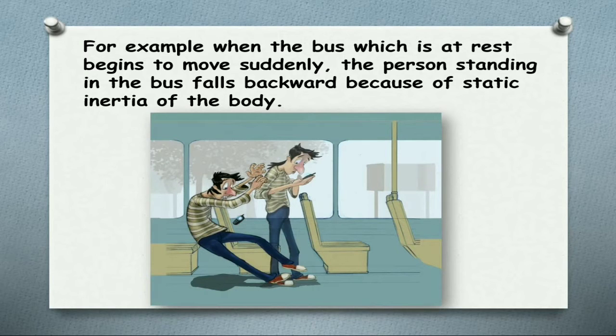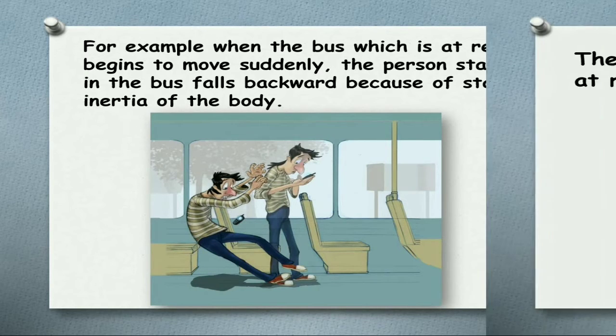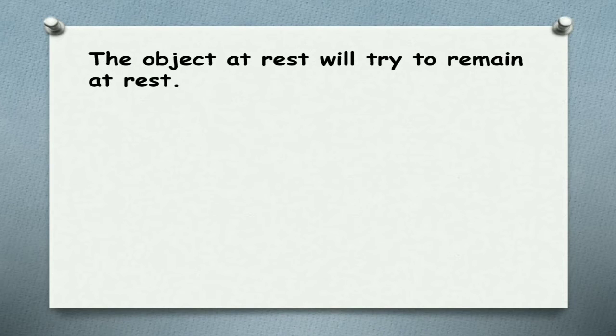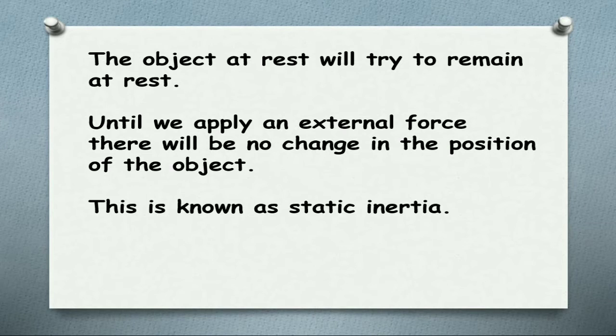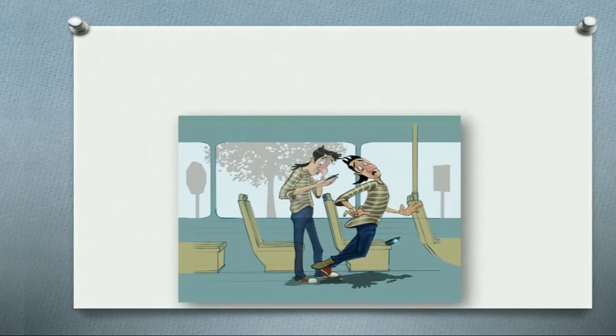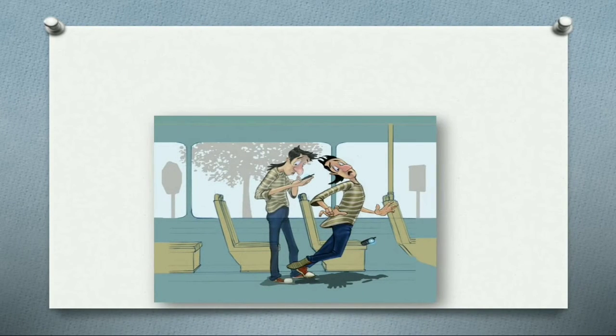This tendency of not changing from rest to motion is called static inertia of the body. Because of static inertia, you just fell back. An object at rest will try to remain at rest until we apply an external force. There will be no change in the position of the object, and this is known as static inertia: resistance to change from rest to motion.